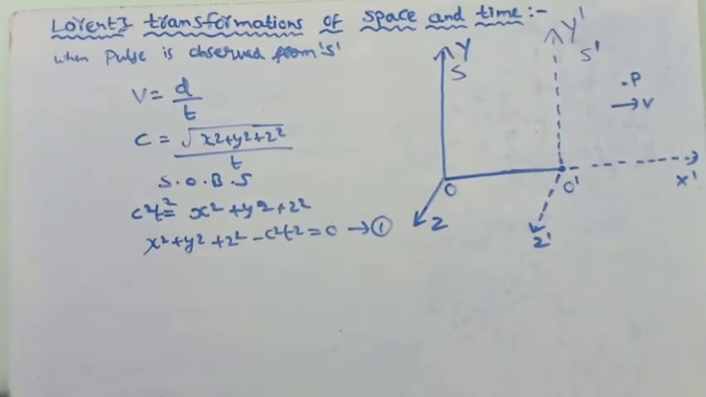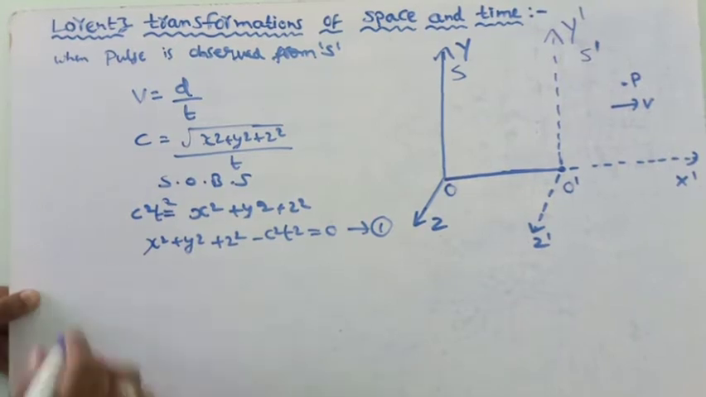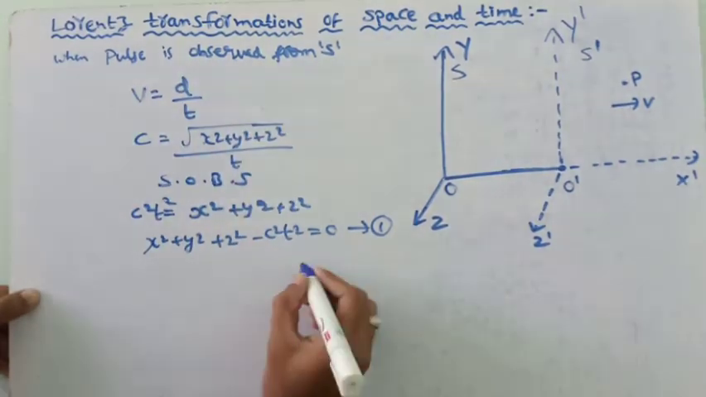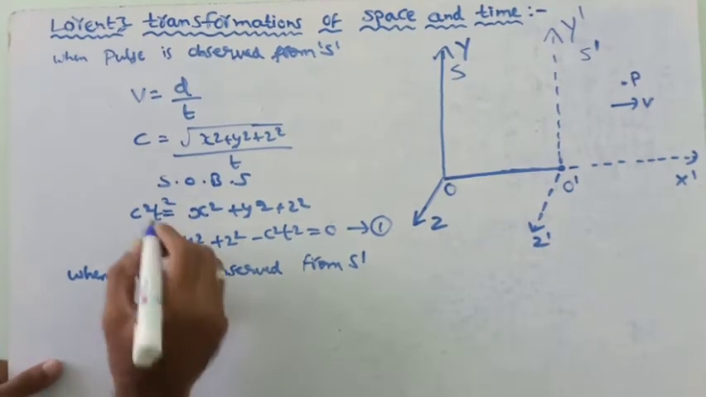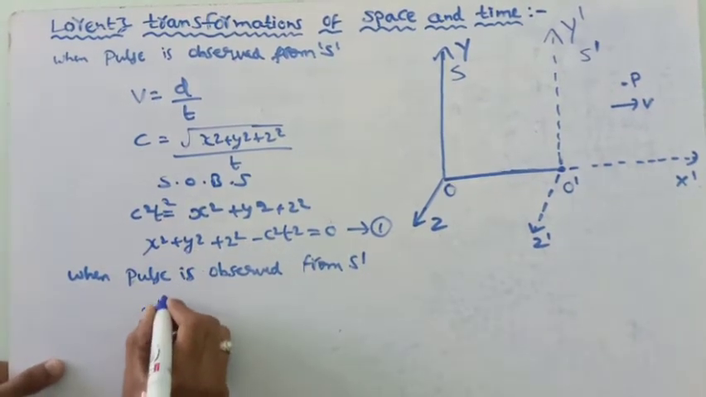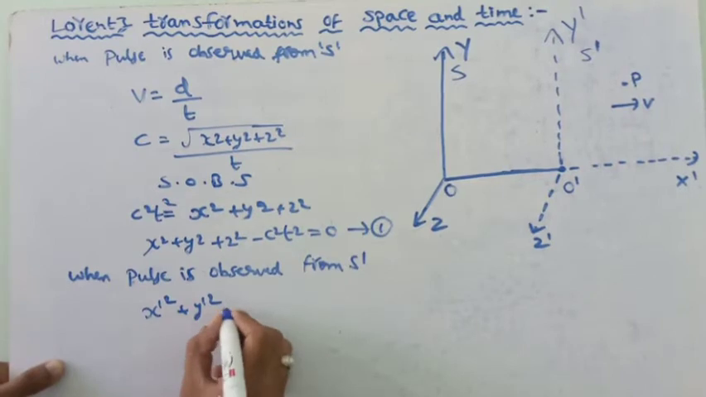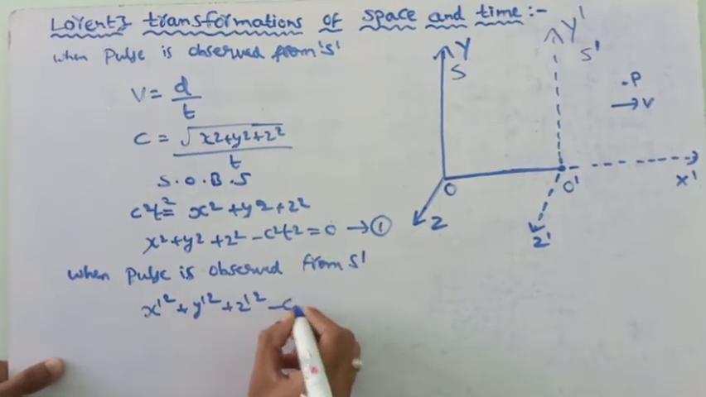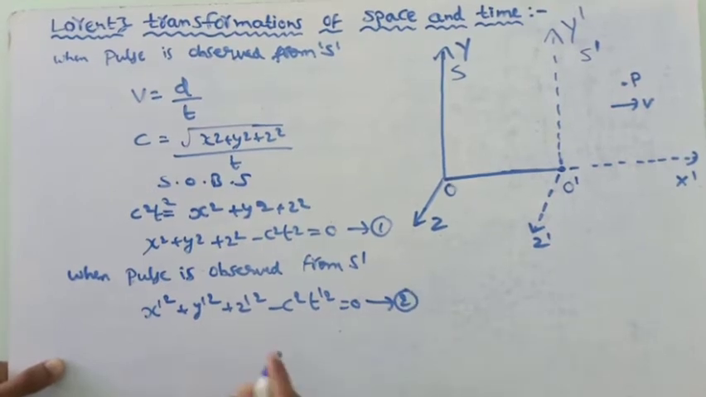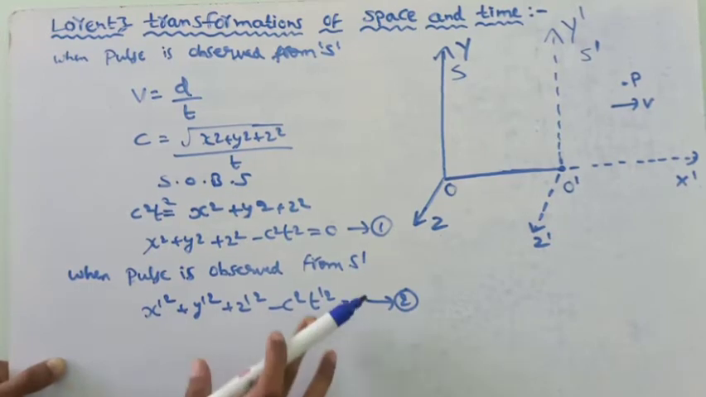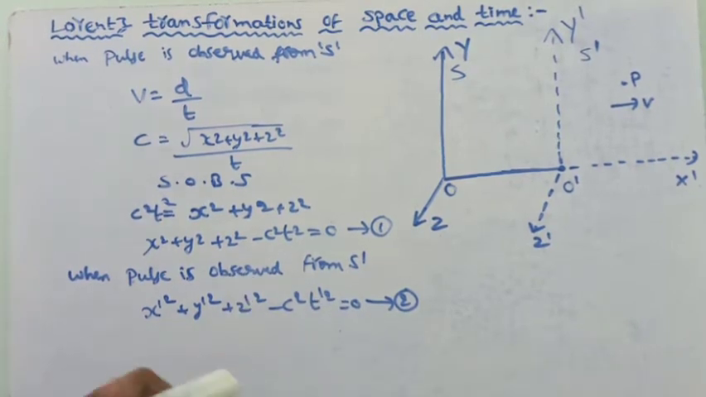Similarly, when the pulse is observed from S dash, we have x dash square plus y dash square plus z dash square minus c square t dash square equals 0. This is equation number 2. Here we have to observe that we don't use c dash. C is the same; the velocity of light is the same when we observe from any frame of reference. So we don't take c dash square here.